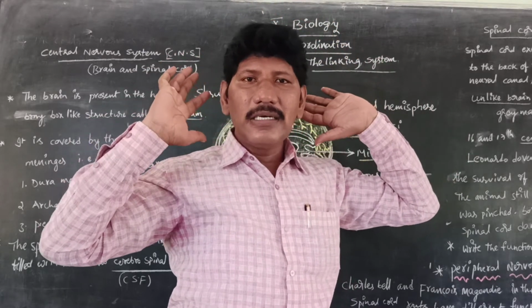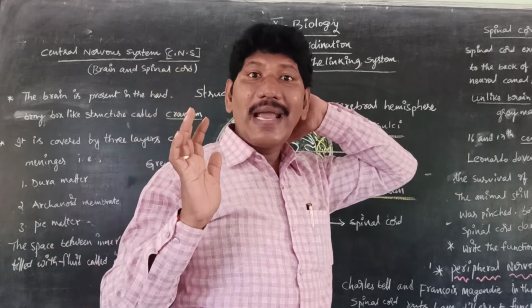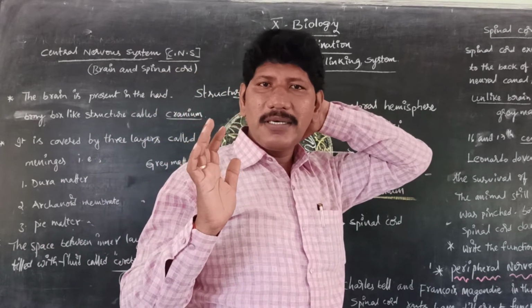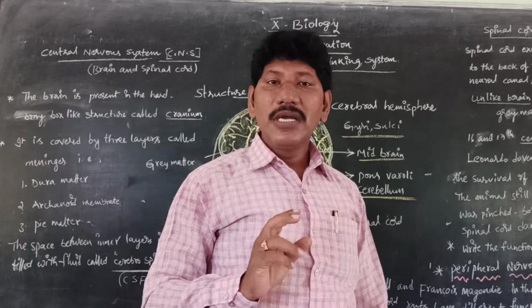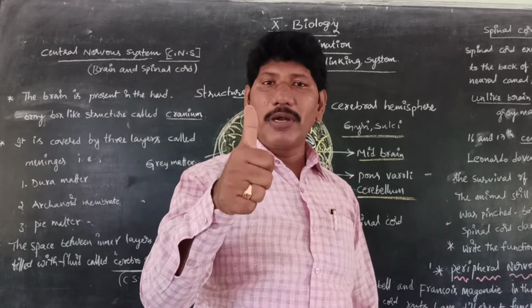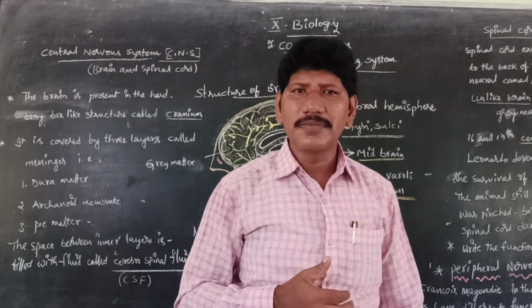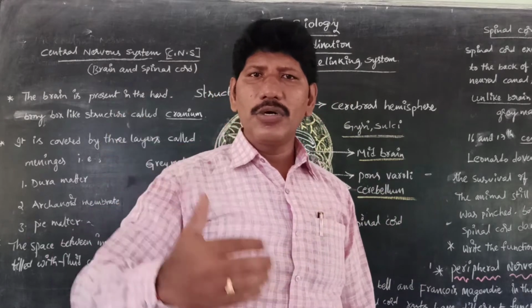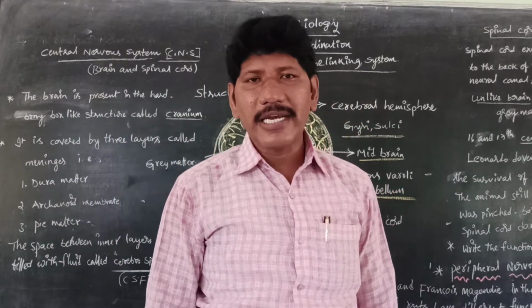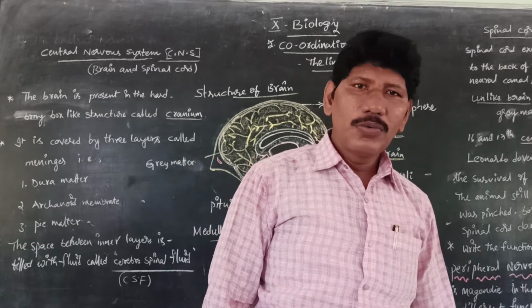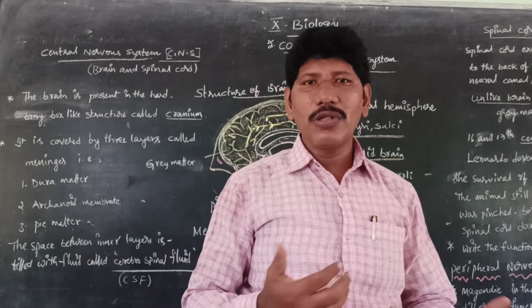The next part is the hindbrain, meaning the backside of the brain. It is also called the small brain. It is very important for maintaining equilibrium. For example, when a drunk person is walking on the road, he is unable to control his muscular activity, so he cannot control his body movement.